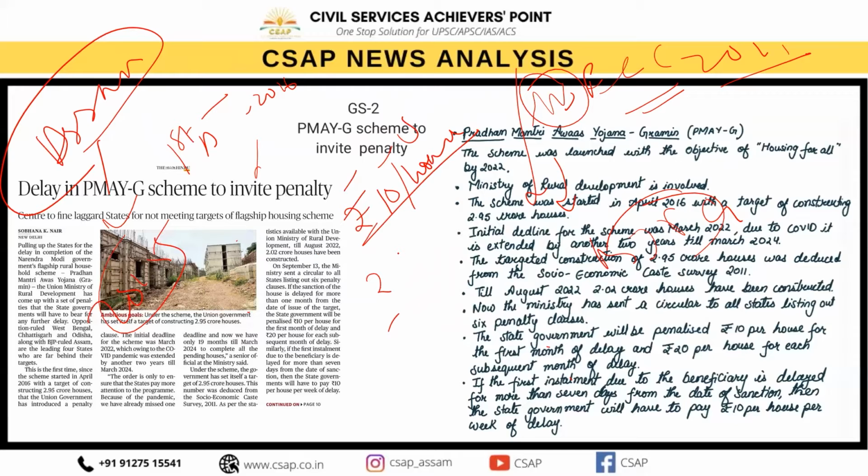So similarly, if the first installment due to the beneficiary is delayed for more than 7 days from the date of sanction, then the state government will have to pay ₹10 per house per week of delay. तो यहां पे हम लोग पेनल्टी यूज कर रहे हैं so that the states could directly go for enhancement of this project, which could make housing affordable for every person who cannot directly afford a house in such a scenario, that is a pakka house.